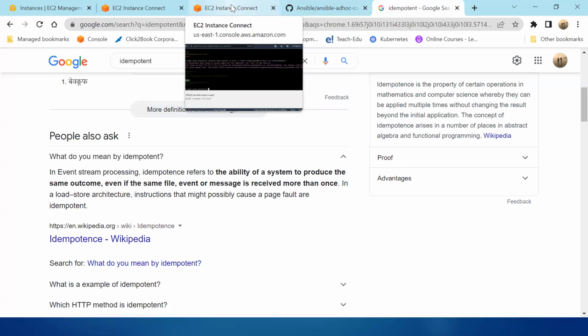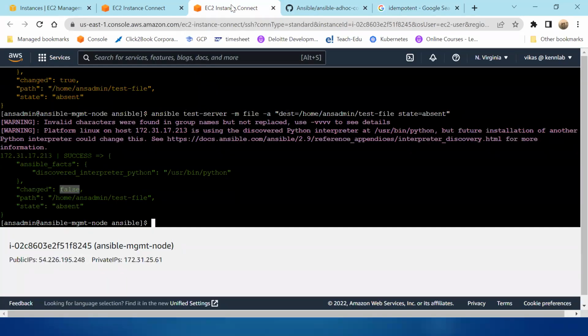Many people will ask you what the idempotent behavior of Ansible is. It is that if the activity I'm trying to do is already complete, like trying to delete a file that is already deleted, then it will simply say status as success, changed as false, and it will not give me any issue.